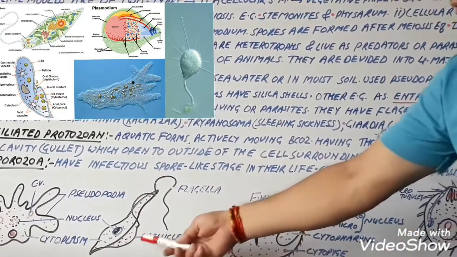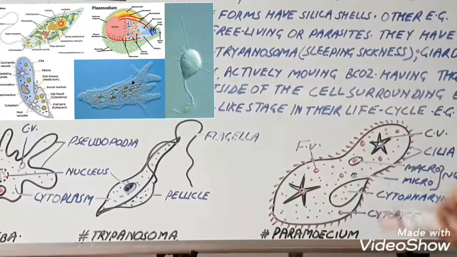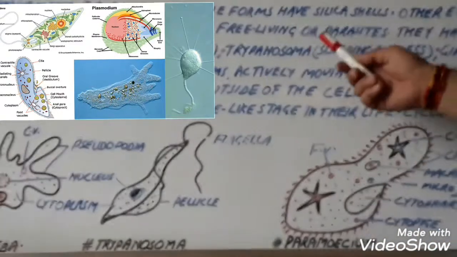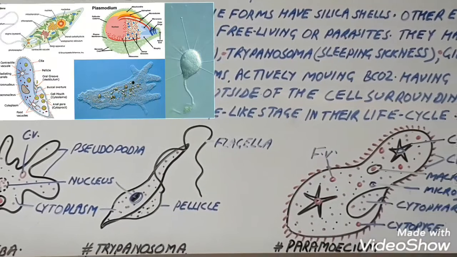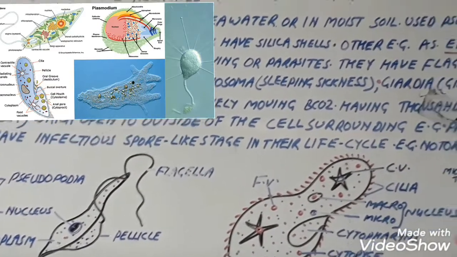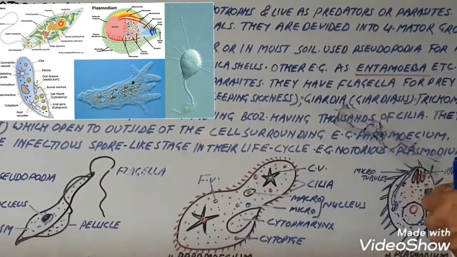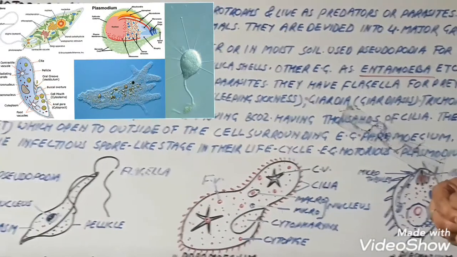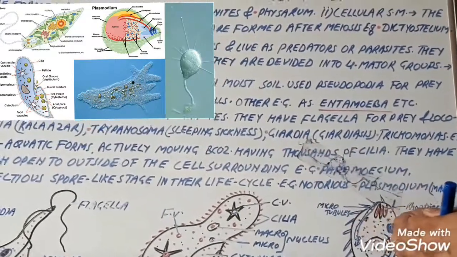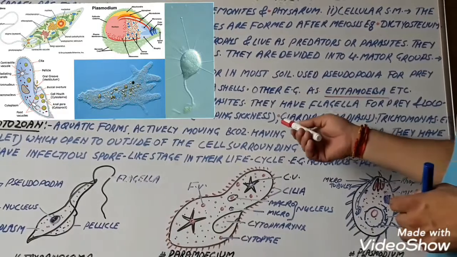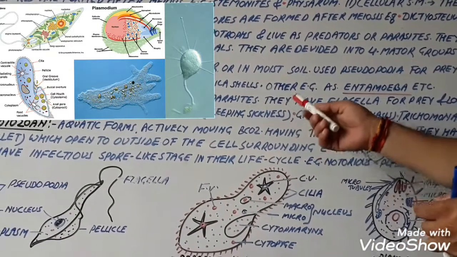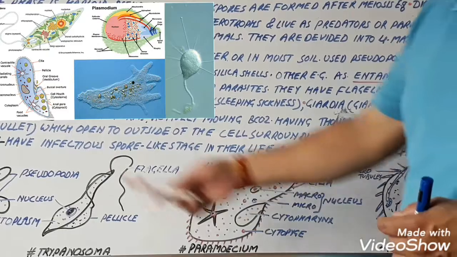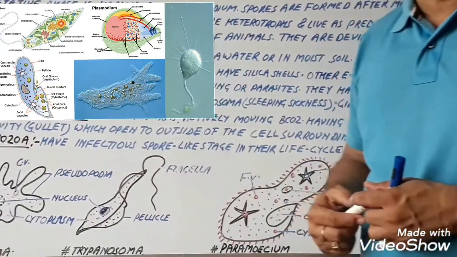Trypanosoma, this is the figure of Trypanosoma, which causes African sleeping sickness. Tsetse fly is the vector of Trypanosoma. Giardia causes giardiasis. Trichomonas causes trichomoniasis, etc. So these are some flagellated protozoans which cause disease in human beings.